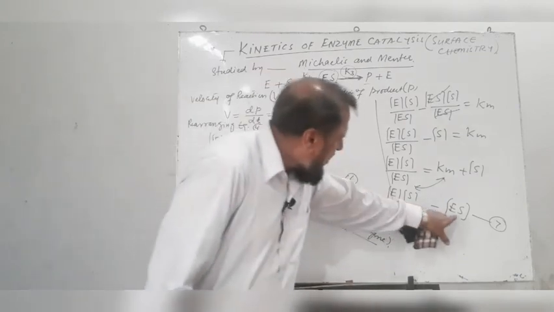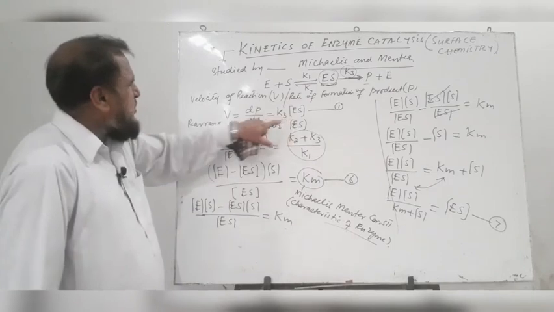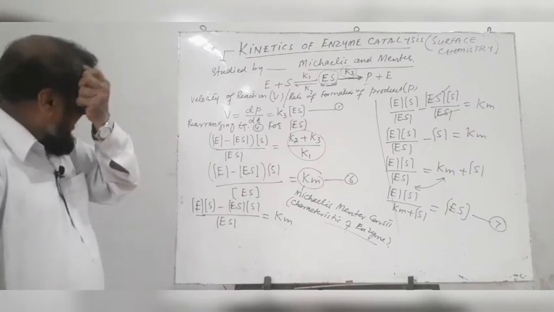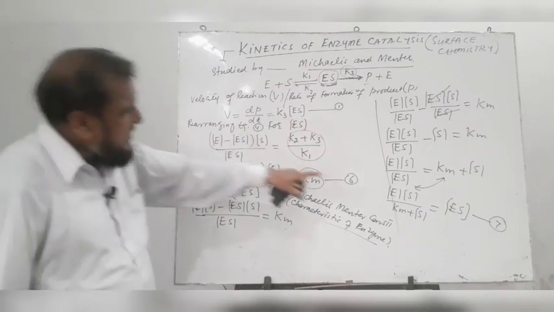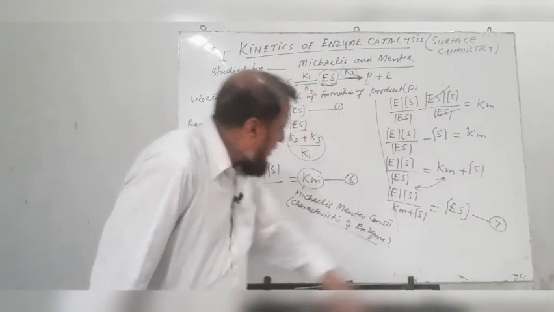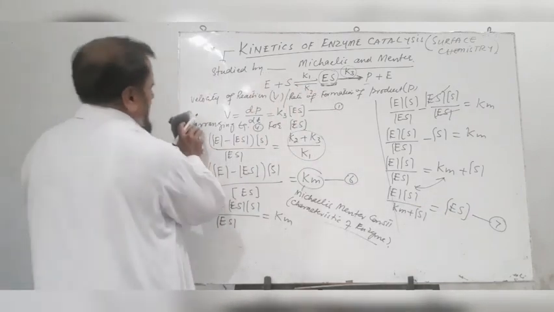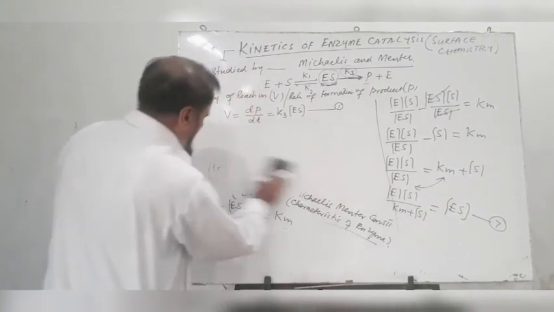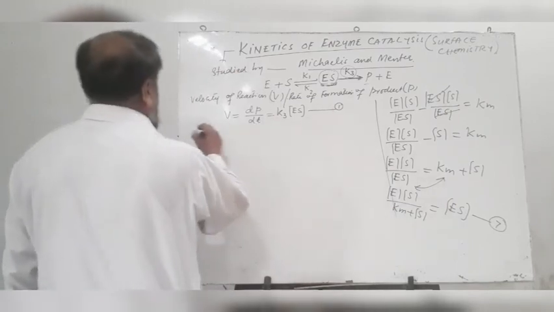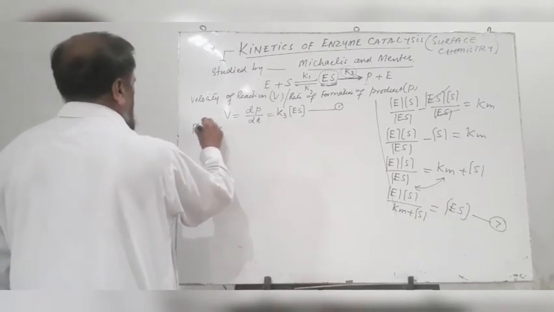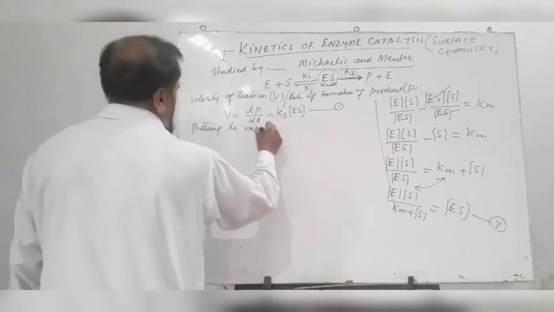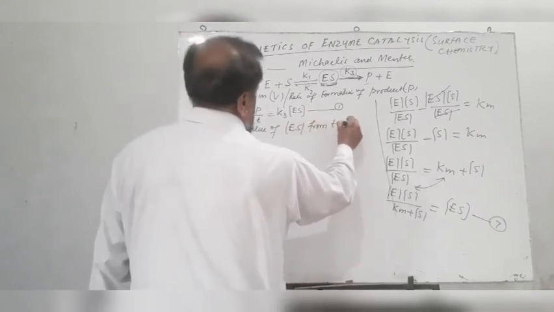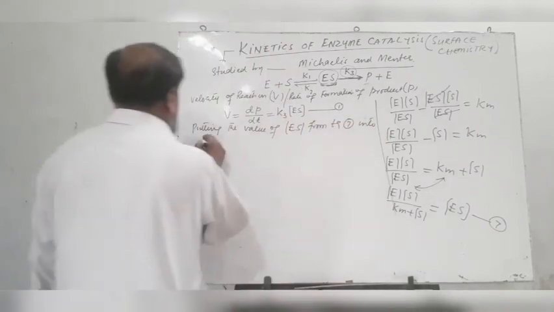Now we put the value of this ES into equation 1 to get the velocity of the reaction. Velocity of this reaction, or rate of this reaction, can be obtained by putting the value of enzyme substrate complex from equation 7 into equation 1.